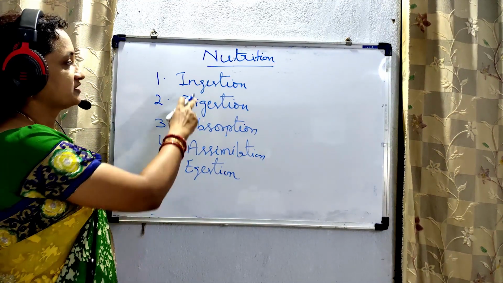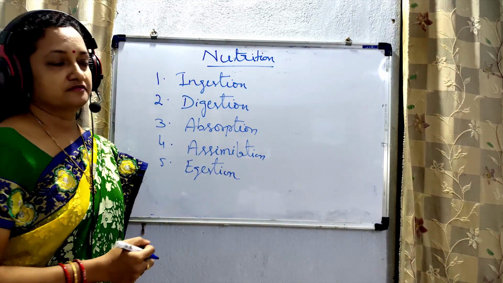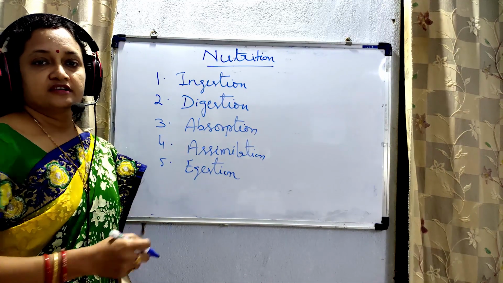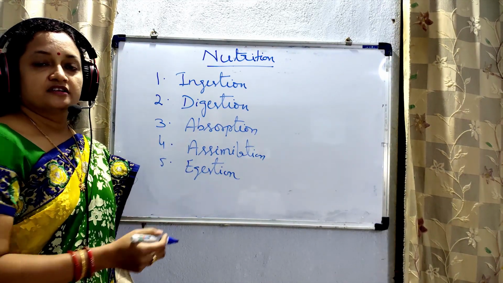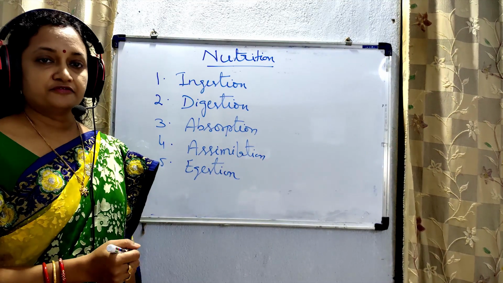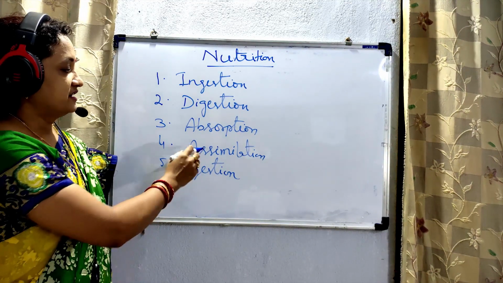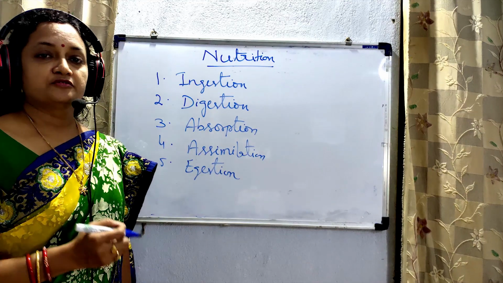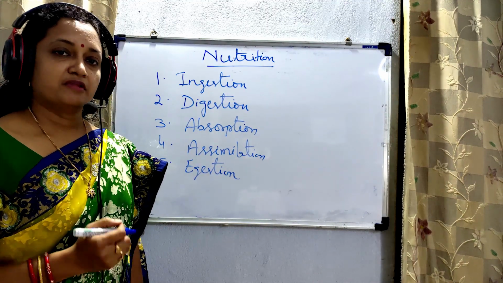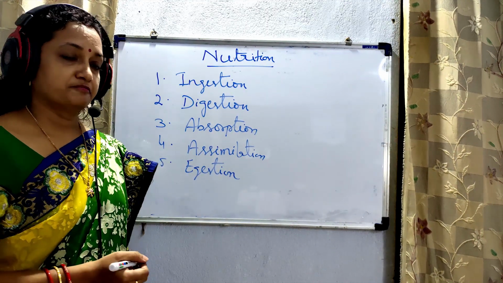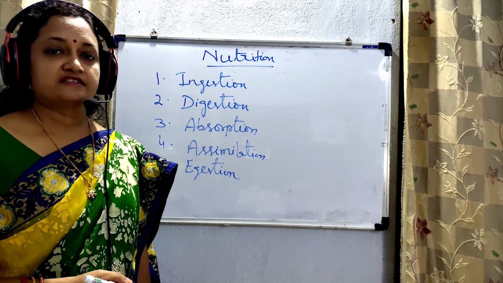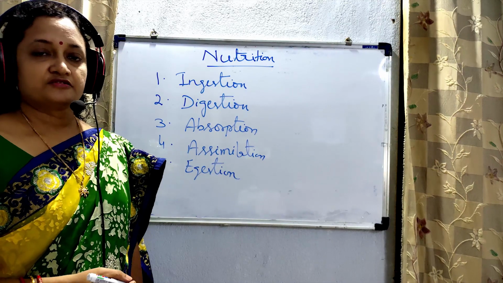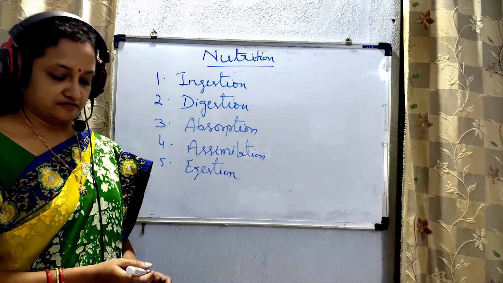So, ingestion involves the intaking of food. Digestion involves the chemical breakdown of food. Absorption involves the diffusion of the digested food into the body cells. Assimilation involves the utilization of the nutrients by the body cells for the formation of protoplasm, whereas egestion involves the removal of the waste substances from the body. So, these are the various steps of nutrition.